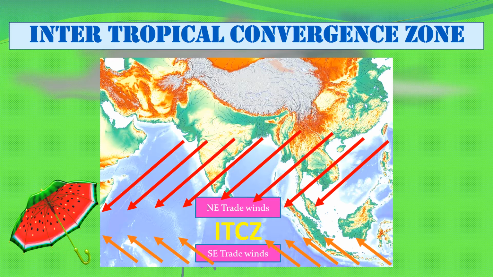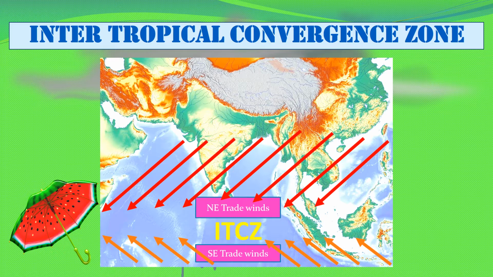In order to understand the mechanism of monsoon, we need to know what is intertropical convergence zone, because it plays a very important role in the whole reversal of the wind direction. So what is ITCZ? Intertropical convergence zone is the place that is more or less on the equator where northeast trade winds and southeast trade winds meet.